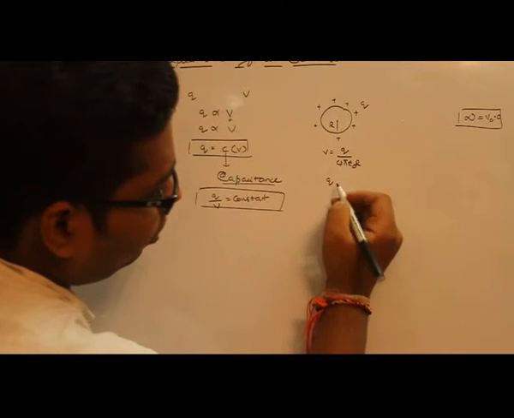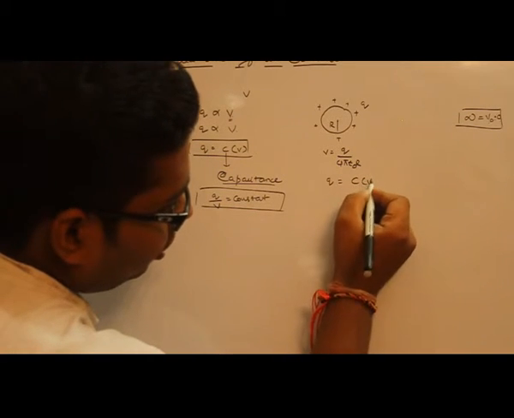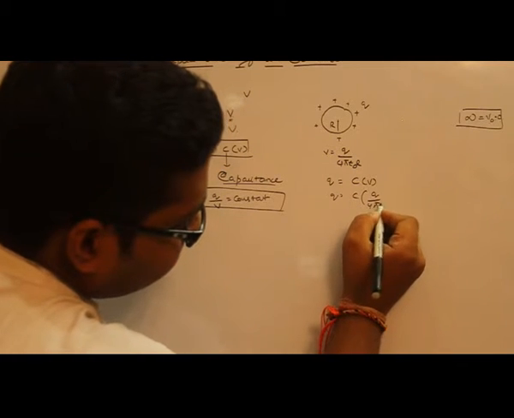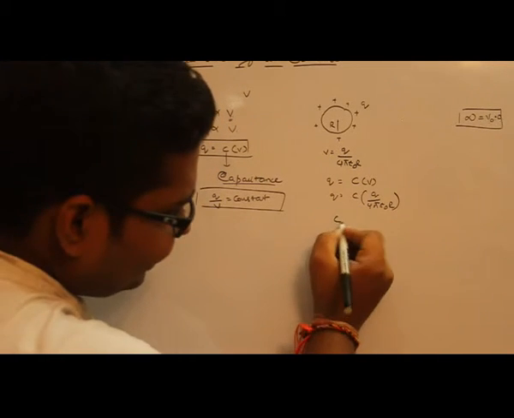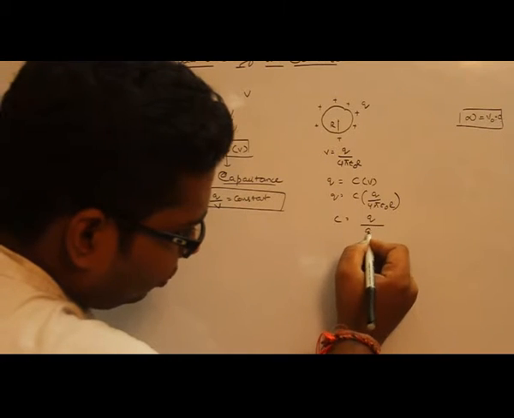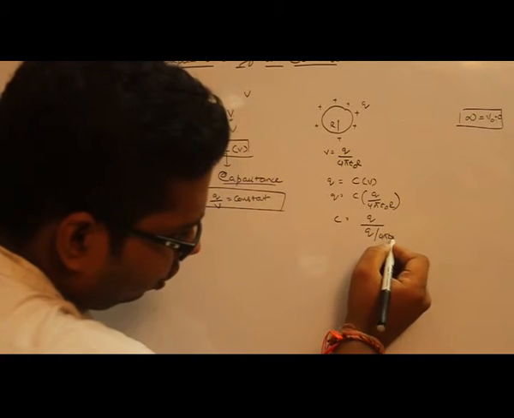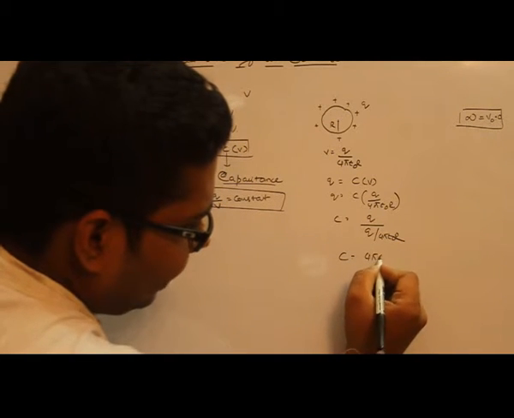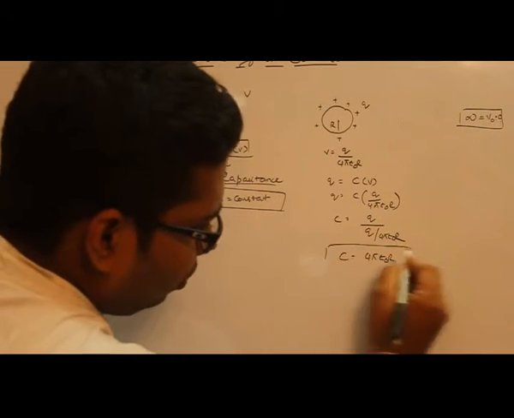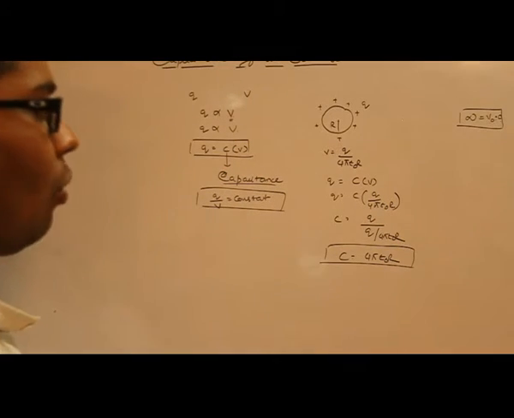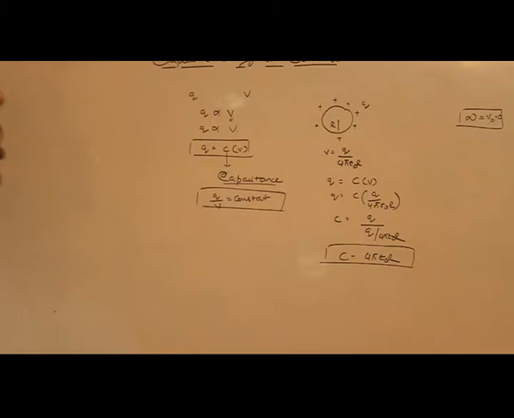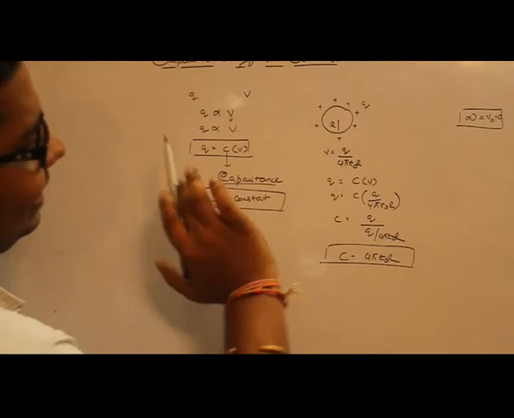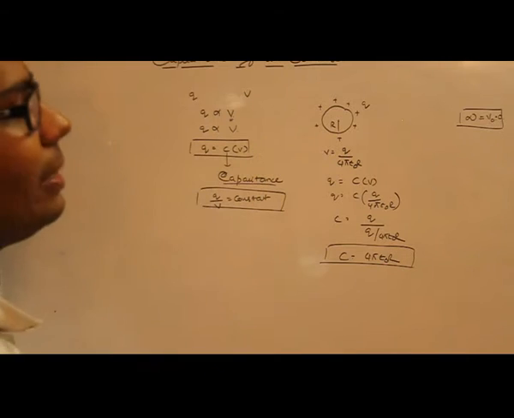Therefore, q = C V, so q = C × q/(4πε₀r). So C = q/(q/(4πε₀r)), which gives the capacitance C = 4πε₀r. Therefore, this is the capacitance of an isolated conducting sphere. Understand? So that is what a conductor's capacitance implies.